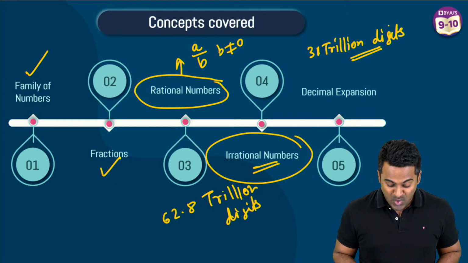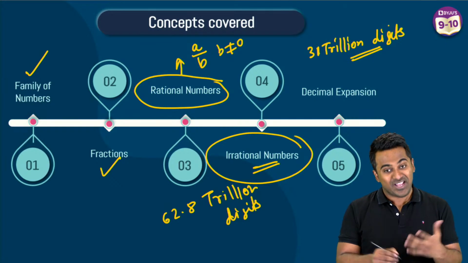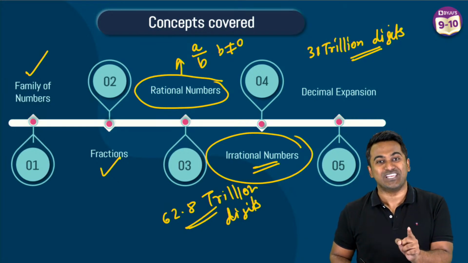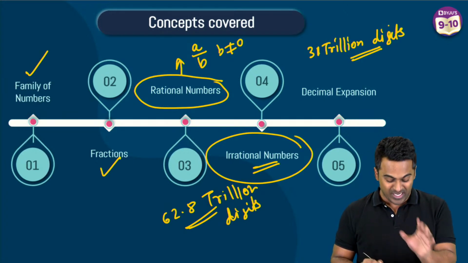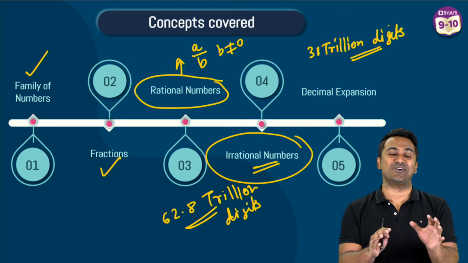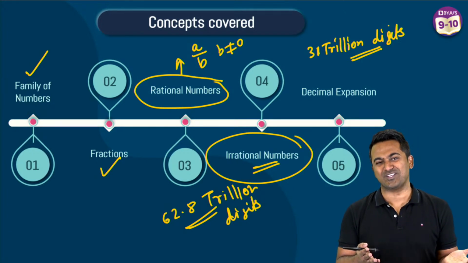Yes, I read some of your comments here. Yes, it is too long, 31 trillion digits, and the record has been broken, 62.8 trillion. As I said, 1 trillion is 1 lakh crore. So 62.8 trillion, you get the idea, right? That's how magnificent pi is. I thought you guys should be knowing that.